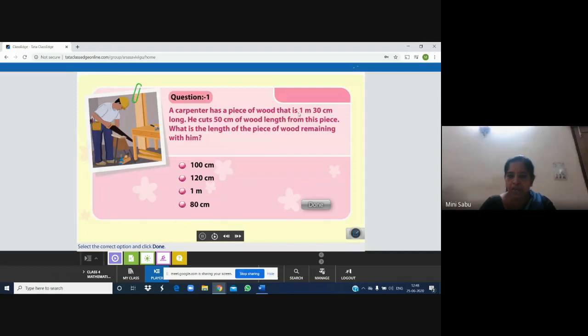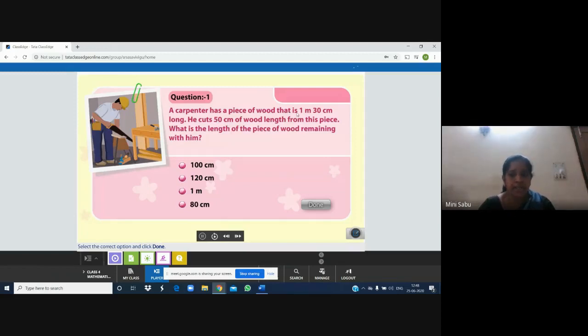So we cannot add or subtract 2 units together. So what should we do? First of all, we have to think how many centimeter is there in 1 meter. 100 centimeter is there.